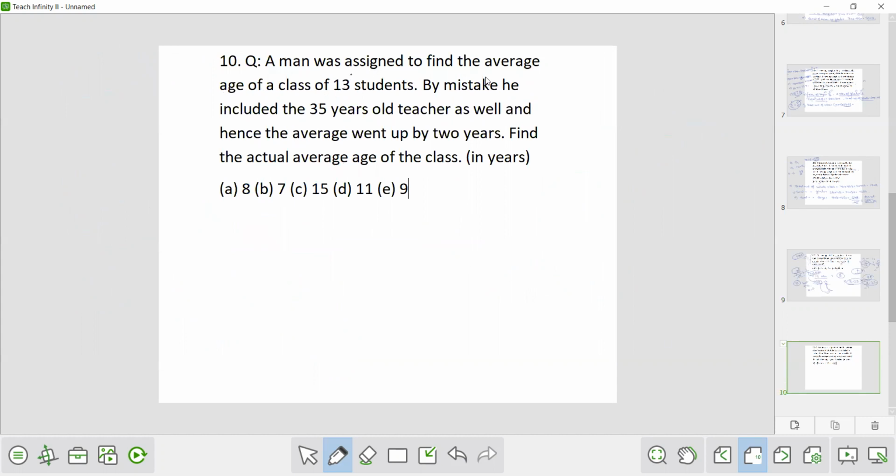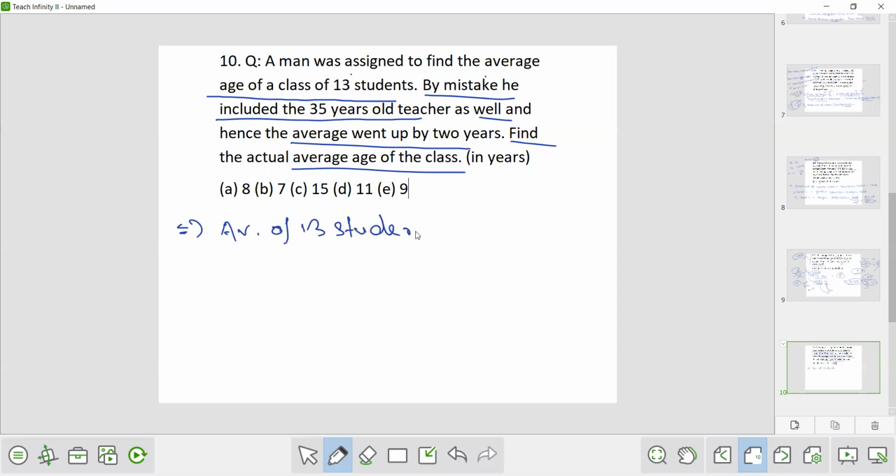Now, a man was assigned to find the average age of a class of 13 students. By mistake, he included the 35 years old teacher as well, and hence the average went up by 2 years. Find the actual average age of the class. So we don't know the average age of the 13 students. Let's say it is x. So the total age of 13 students will be 13x. Now, by mistake, the teacher was included.